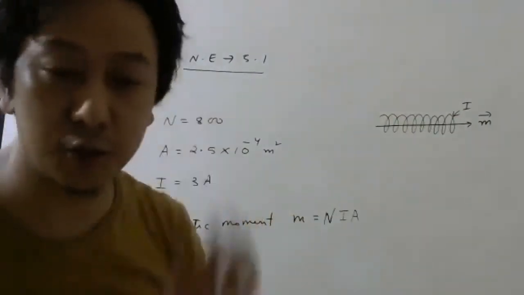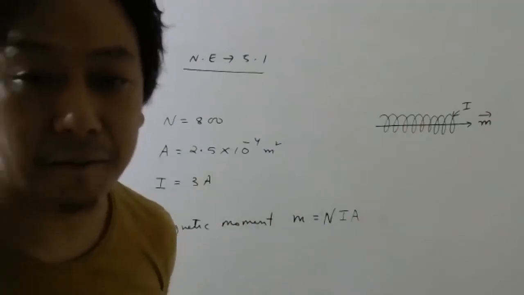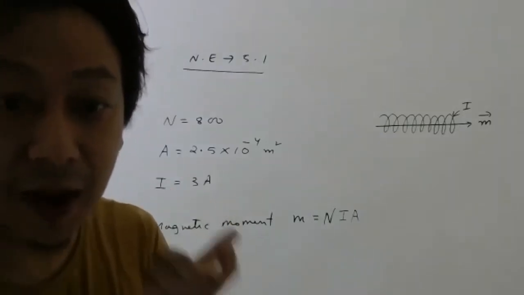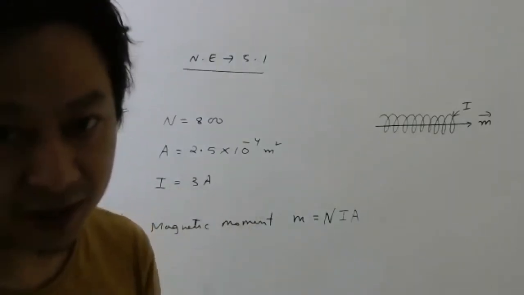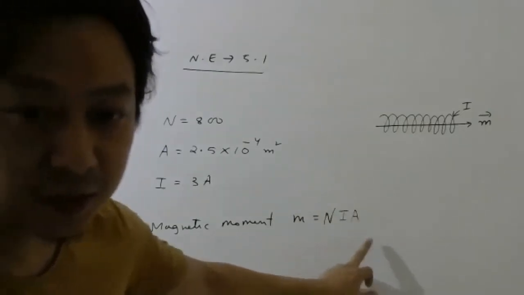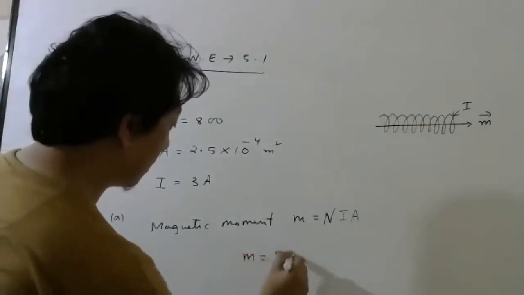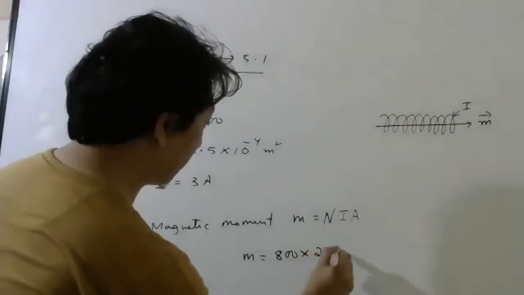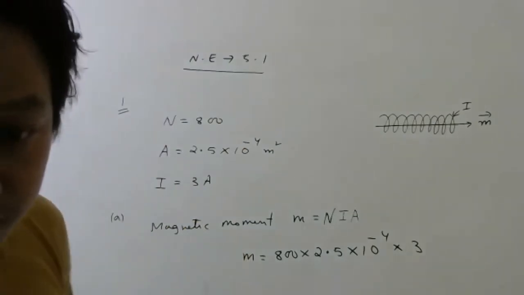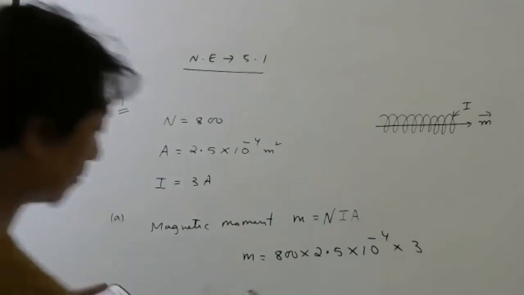If you remember, the first topic which I did in this was to show you that solenoid behaves like a bar magnet. You remember, long derivation we did. So if solenoid behaves like bar magnet, solenoid also should have magnetic moment. So magnetic moment is current into area, number of turns. So please multiply and tell me the answer, somebody. 800, 2.5 into 10 power minus 4 into 3. 0.6.